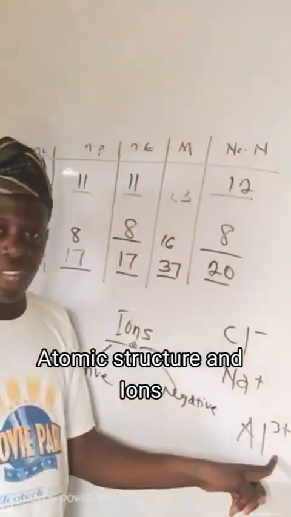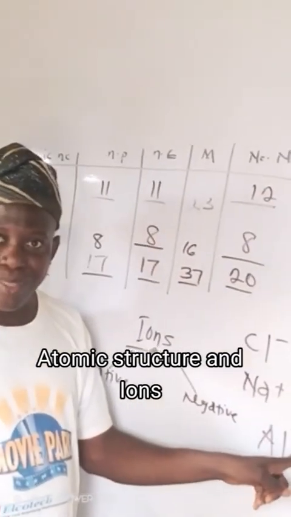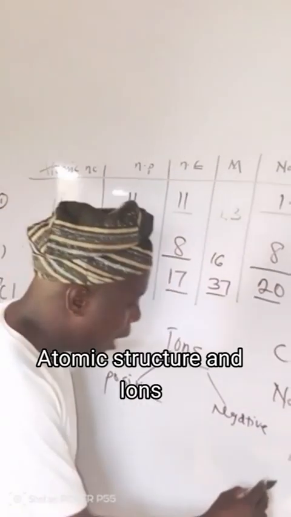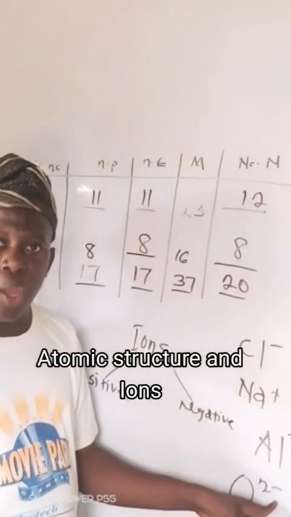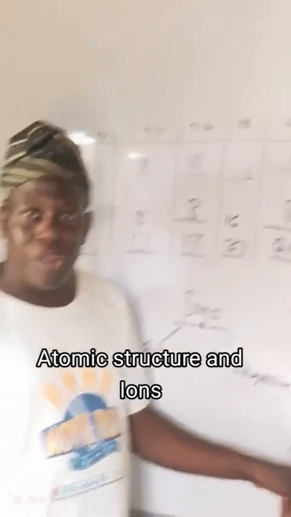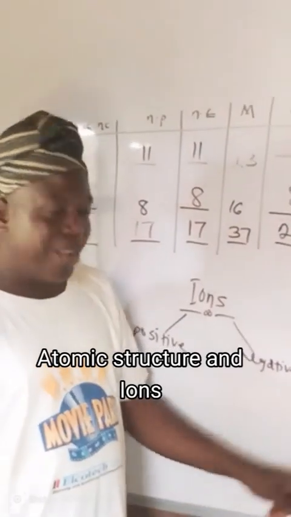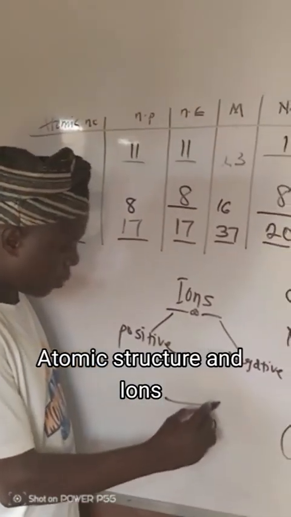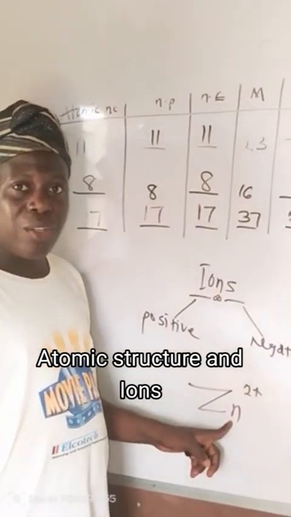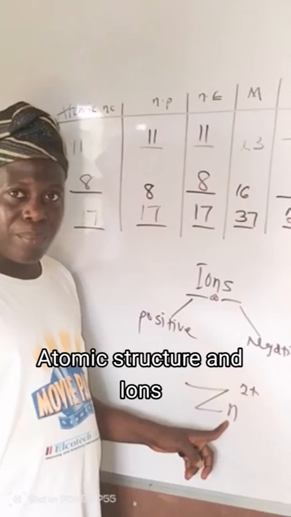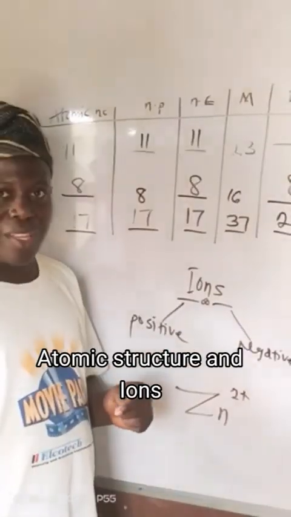Does it lose electron or gain electron? It loses electron. How many electrons does it lose? 3 electrons. Is that okay? Oh yeah, O2 minus, oxygen. Does it lose electron or gain electron? It gains electron. How many electrons does it gain? 2 electrons. Are you following me? Zinc. Does it lose electron or gain electrons? It loses electron. How many electrons does it lose? 2 electrons.